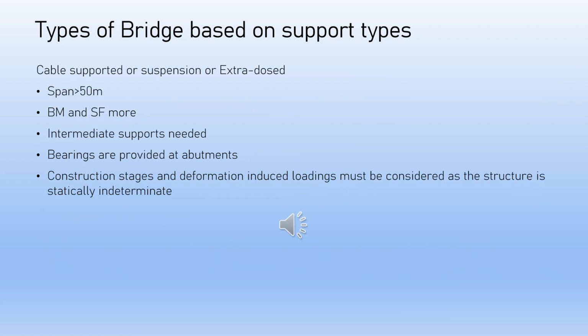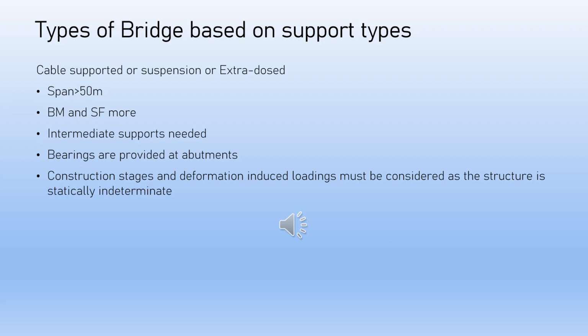Finally, we have cable-supported or suspension or extradosed. They are commonly used when the span is generally greater than 50 meters. With a longer span, bending moments and shear forces increase significantly if intermediate supports are not provided for the superstructure. As a result, the superstructure must be supported at intermediate locations. This is usually done with cable stays or hangers which support the deck at intermediate locations in addition to supports at pier or abutment locations. Bearings are typically provided at abutment locations, and construction stages and deformation-induced loadings must be considered as the structure is statically indeterminate.